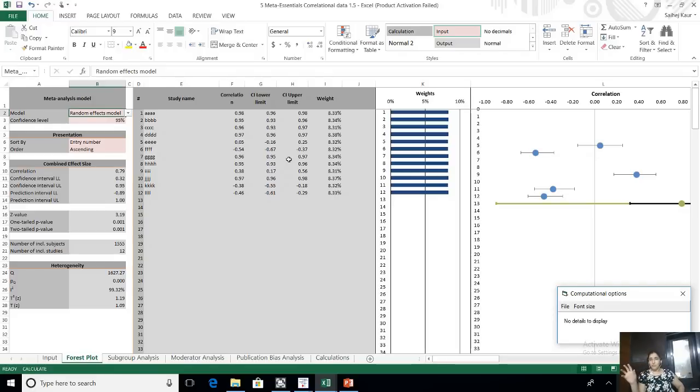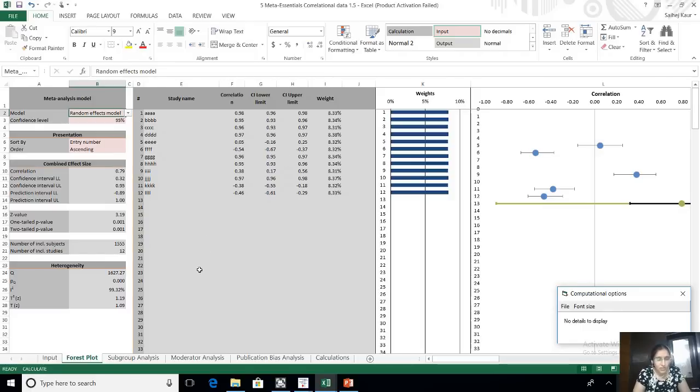The method is the same. Correlation converted into Fisher's Z, variance calculated, standard error calculated, effect size calculated, and the upper limit and the lower limit. So the whole process is the same. Those of you who do not want to get a paid software like Comprehensive Meta-Analysis, Meta Essentials is quite a savior.